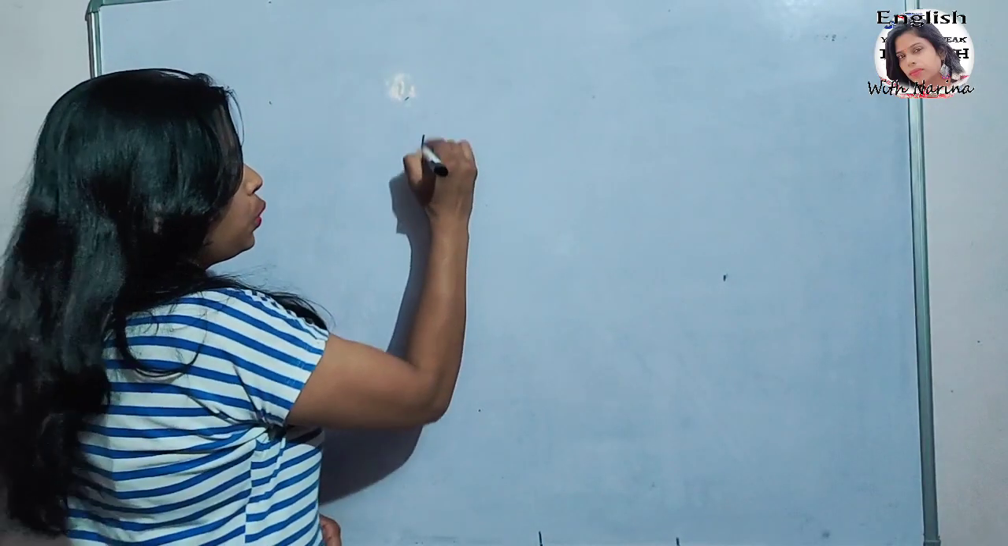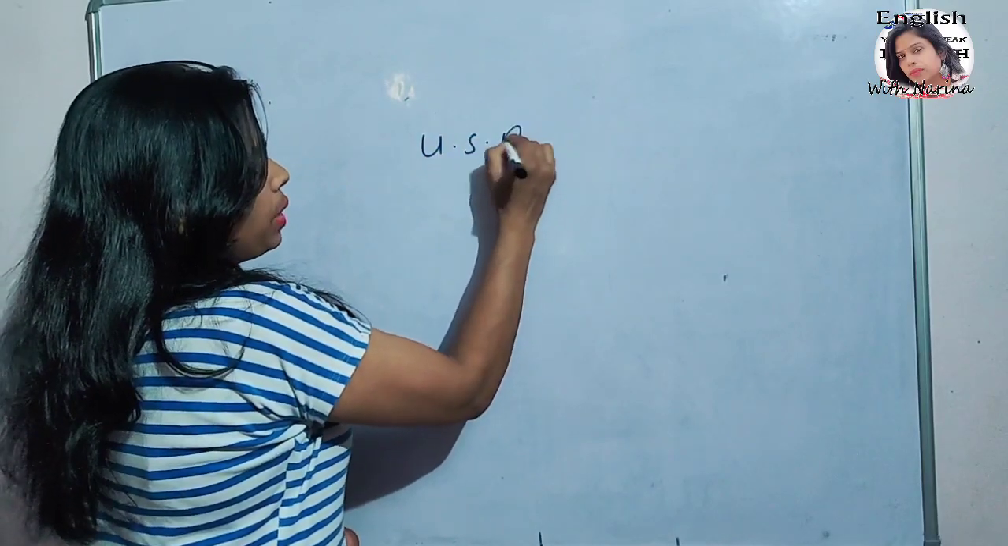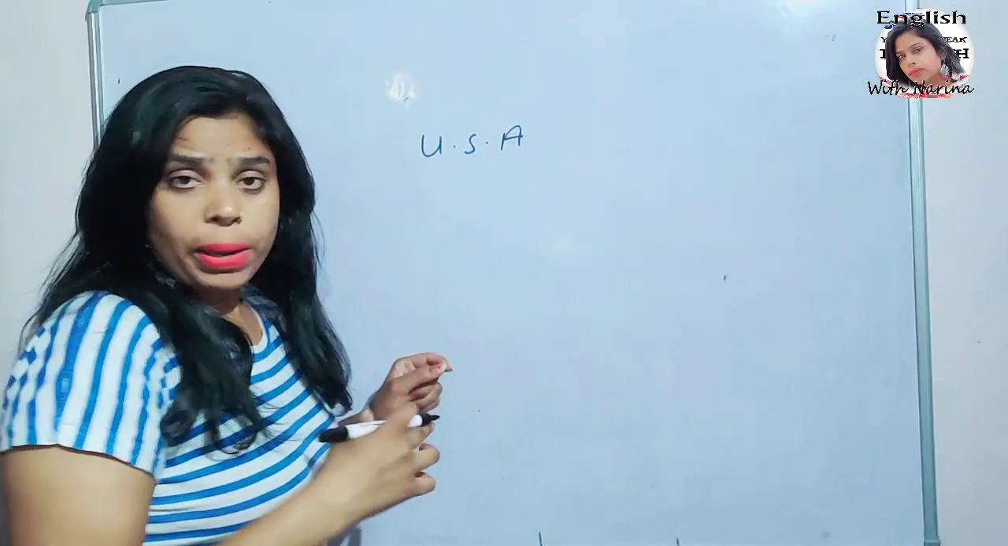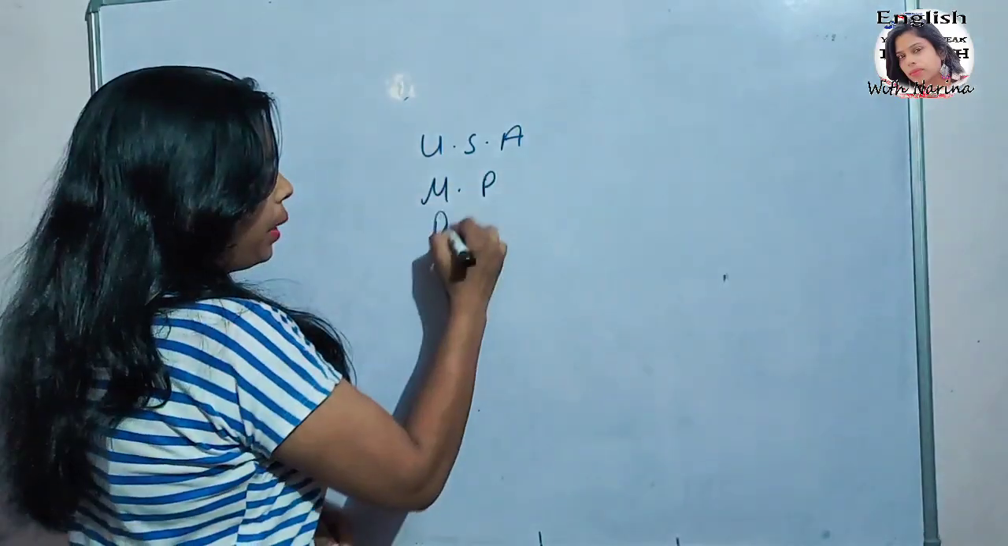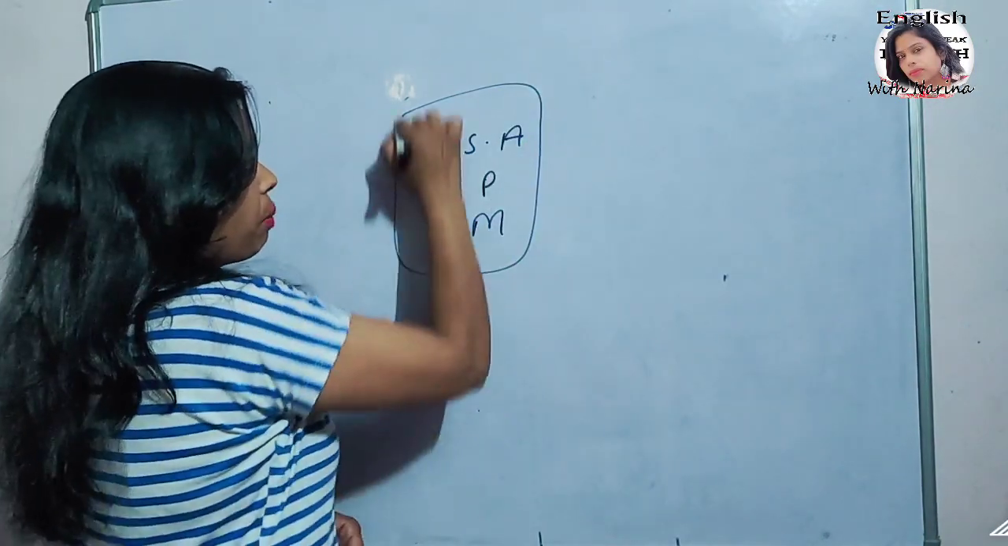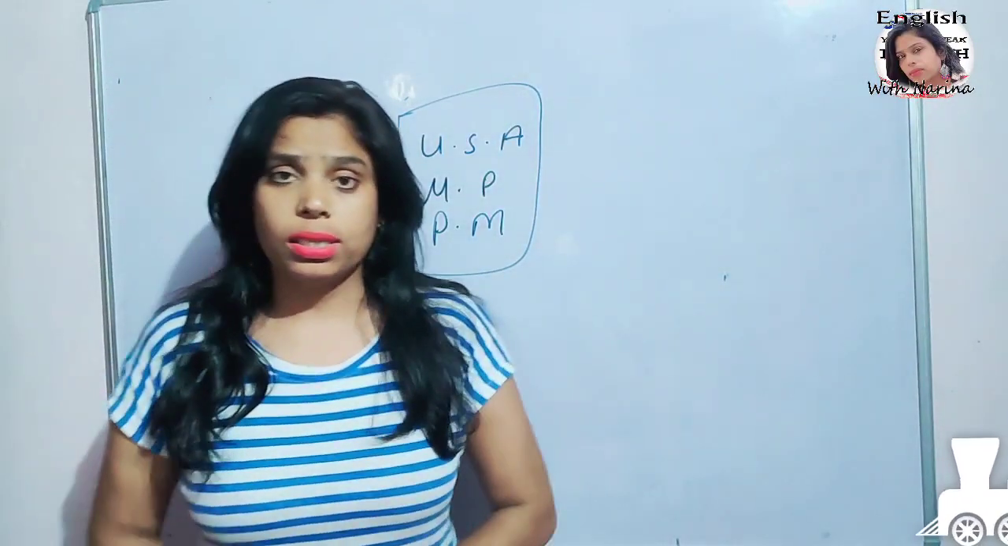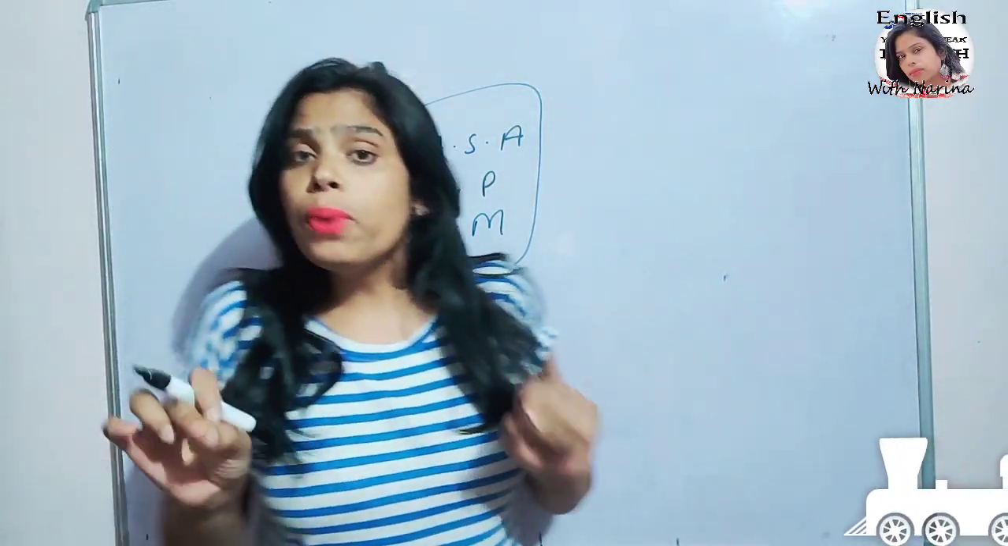Friends, some abbreviated words can be written by capitalizing the initial letters. Yes friends, let's see. For example, USA for United States of America, MP for Member of Parliament, PM for Prime Minister. Friends, this type of abbreviations you can use while making notes. So friends, you have to use symbols also.